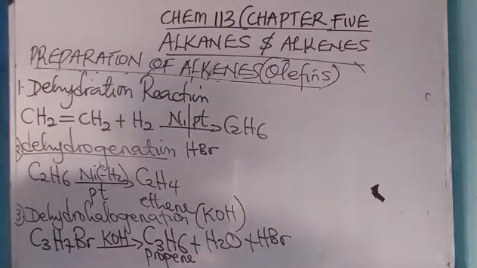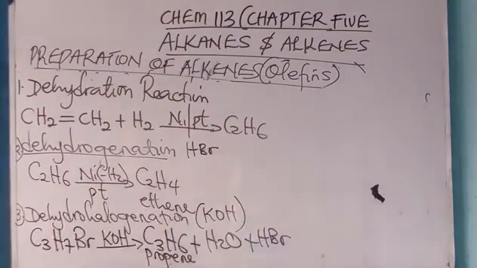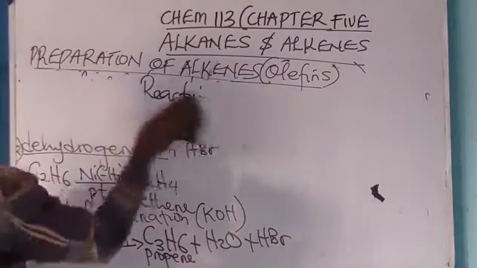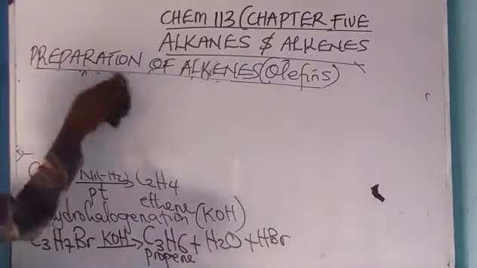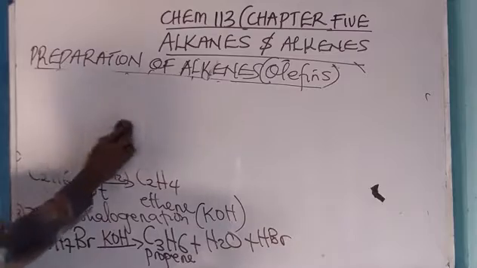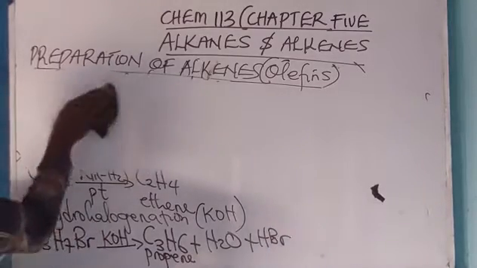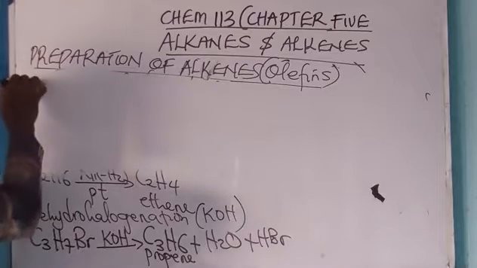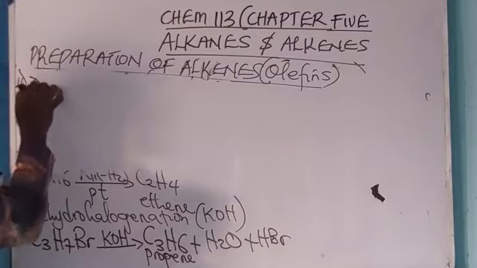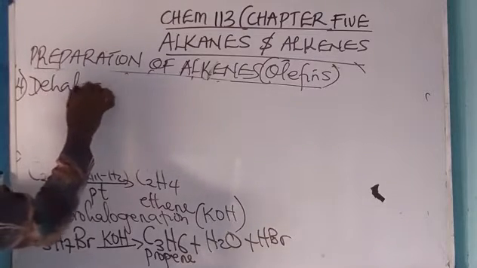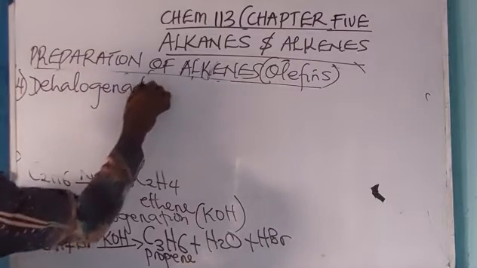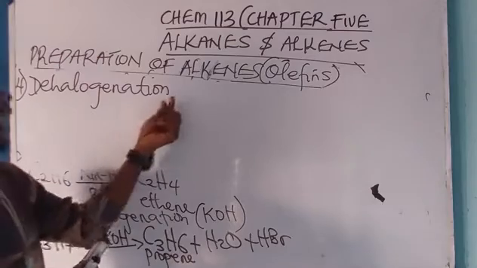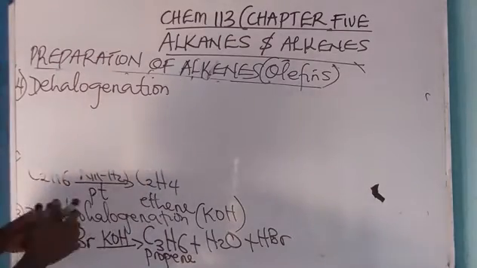We can also prepare ethene through dehalogenation. That is number 4, dehalogenation. That is the removal of halogen, bromine. So let's do it.